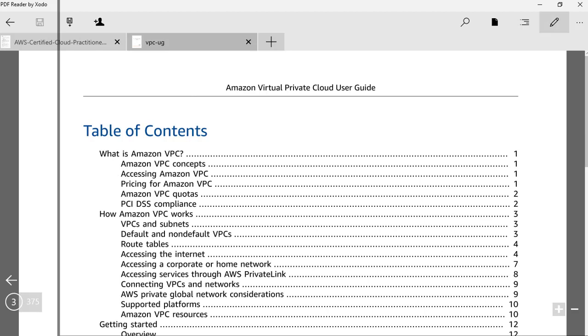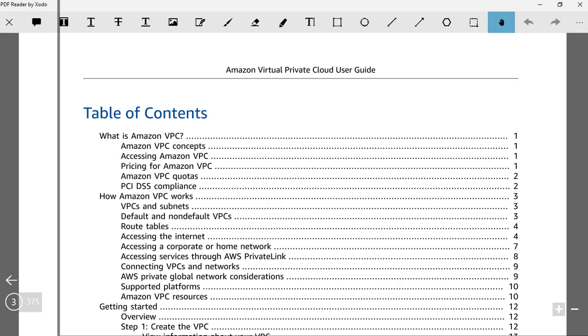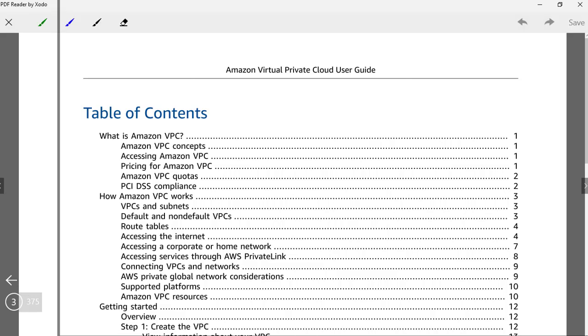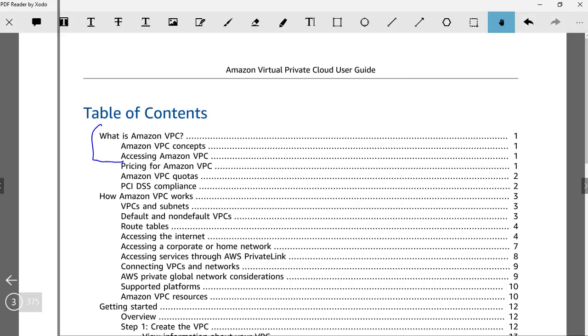So what we should be covering, at least for Cloud Practitioner, is, let's see. Obviously, we should be doing this part. Amazon VPC concepts, VPC pricing is okay. We'll be covering that in the next section anyway. How VPC works, yes, this is very important. We should know the terms like default and non-default VPCs, route tables, and how you access the internet from a VPC.